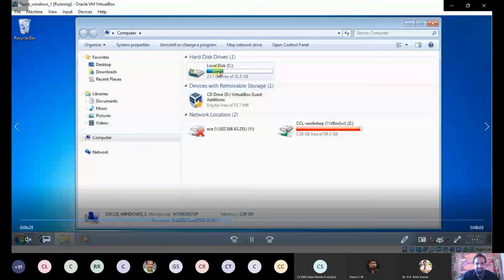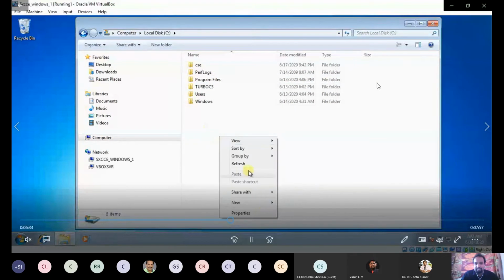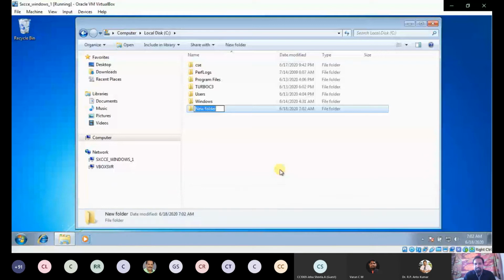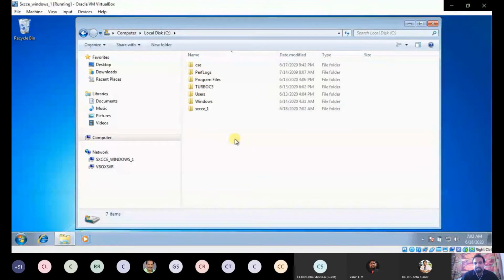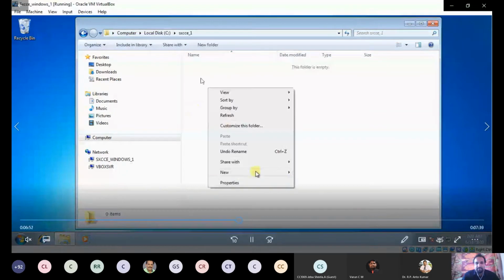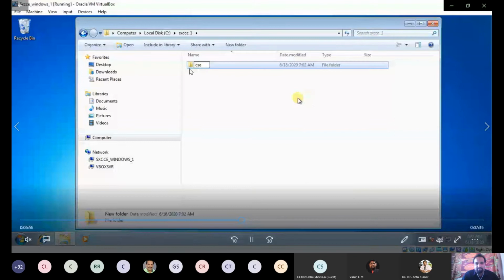Next step is creating a file. You are going to create a file. First I am going to create a folder, xscc_1. This is the first guest OS. xscc_windows_1 is the first guest OS. I am going to create xscc_1, and inside that I am going to create another file.